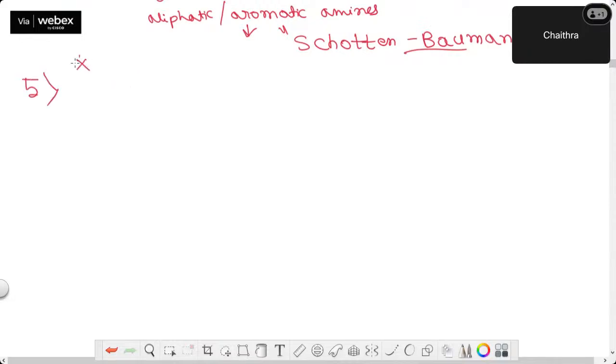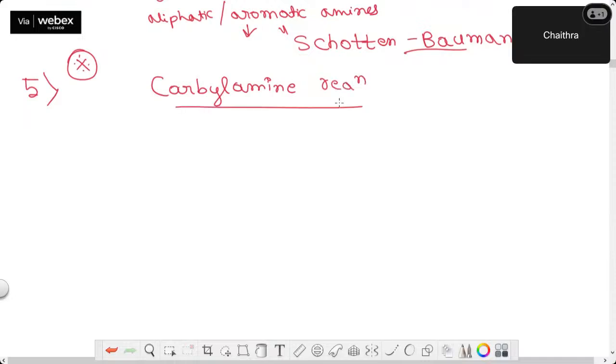So this is the most important reaction. Again, this works as a distinguishing test. I'll take the carbylamine reaction. Carbylamine reaction. Okay. So this reaction is answered or shown by only primary amines.